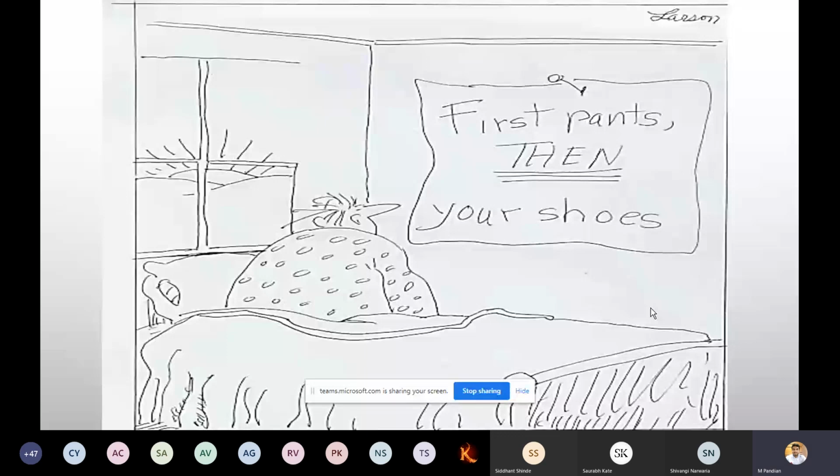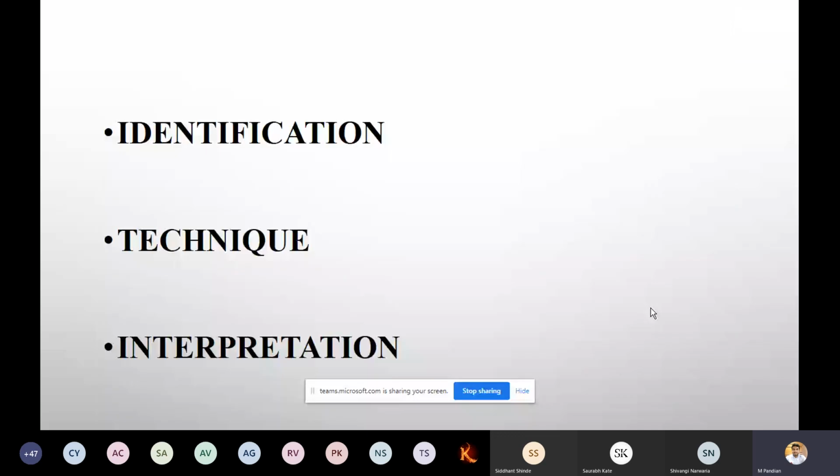So accordingly, identification of the case sheet or the X-ray film is important, then the techniques to remember, and finally interpretation. This is the way you have to go. It should not change. Now we will see it one by one.